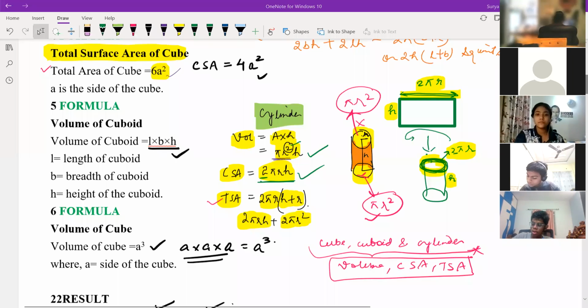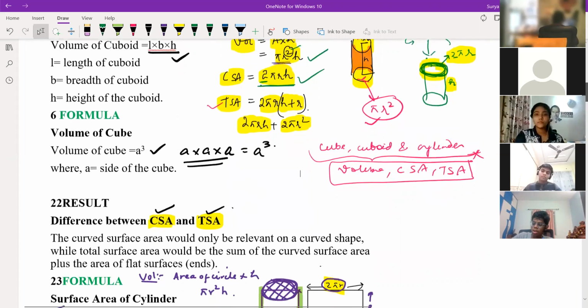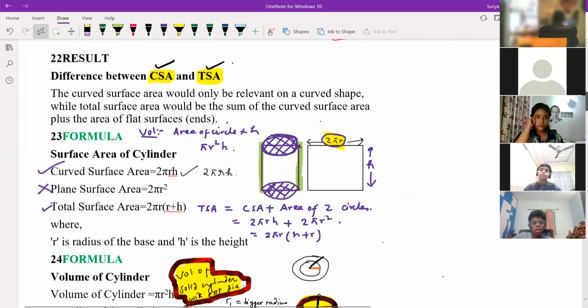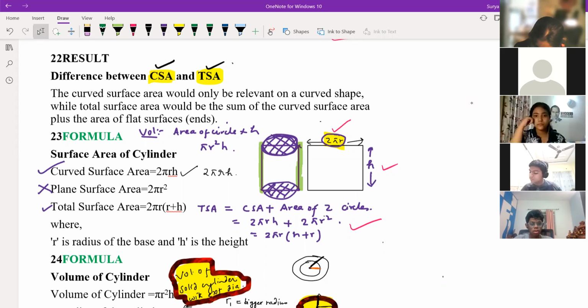Okay, fine. Now we are moving to the next topic. Here you know already what we have discussed right now, right? TSA is CSA plus area of 2 circles, already we know, right? Same thing is discussed over here. 2 pi r, if you open this, and height, we have already learned how it is coming. 2 pi r h, 2 pi r into r plus h. This part, the surface area of the cylinder, is clear, right?